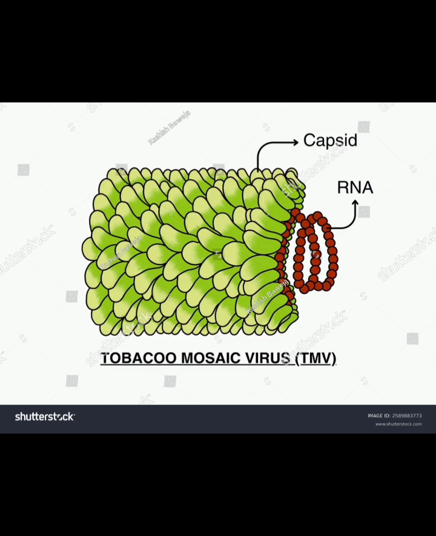These were found to be smaller than bacteria because they passed through bacteria-proof filters. M.W. Beijerinck in 1898 demonstrated that the extract of the infected plants of tobacco could cause infection in healthy plants and called the fluid contagium vivum fluidum, that is infectious living fluid.